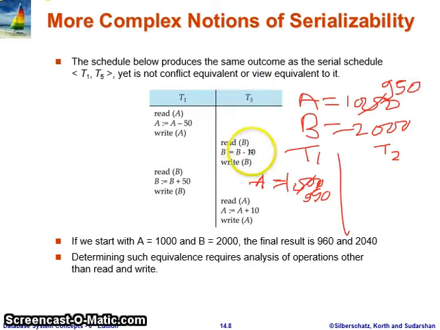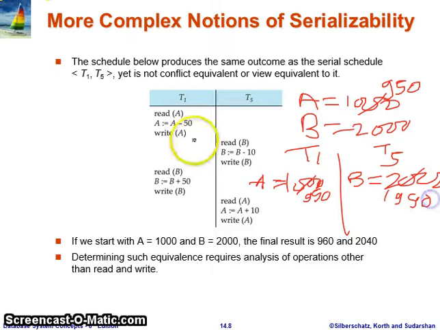Then transaction T5 reads B. B's initial value is 2000 on the disk. It subtracts 10, which means 1990, and writes B as 1990.